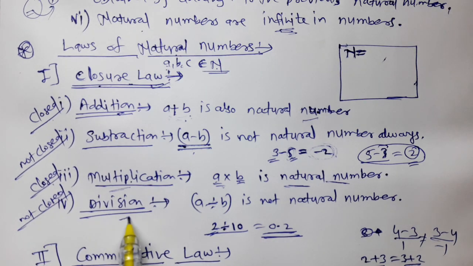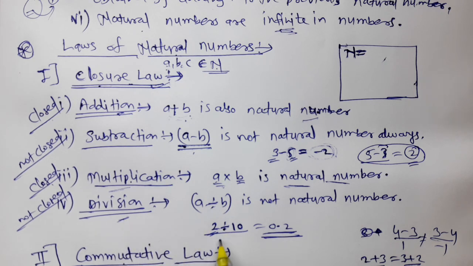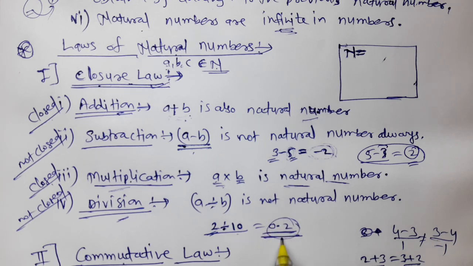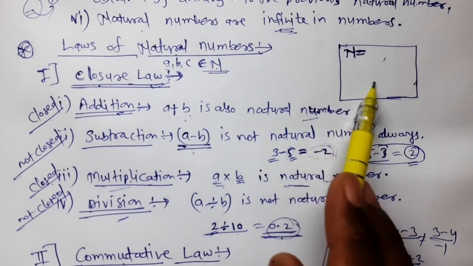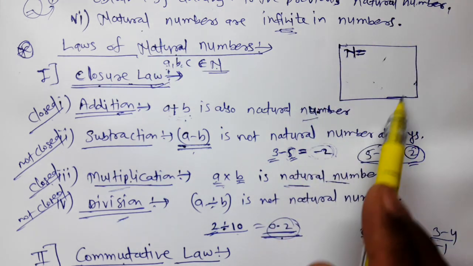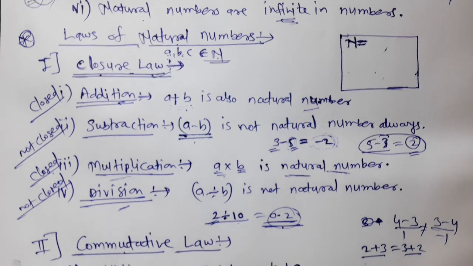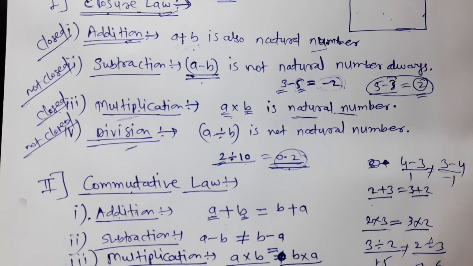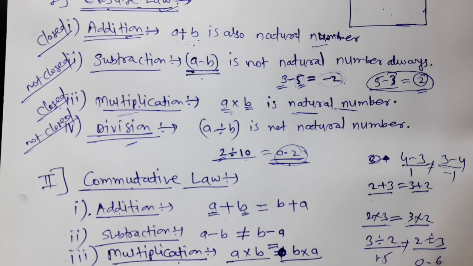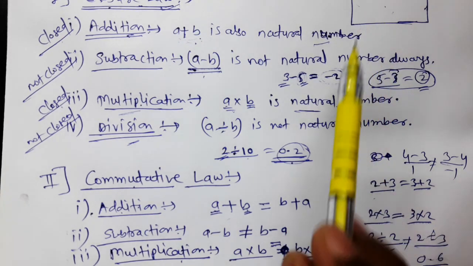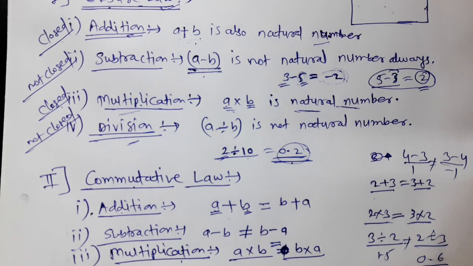Now for division. If we take 2 divided by 10, it is 0.2, and 0.2 is not a natural number. Hence division of natural numbers is not closed because the result is not in the box. Closed means that after taking operations on the numbers, we get natural numbers.